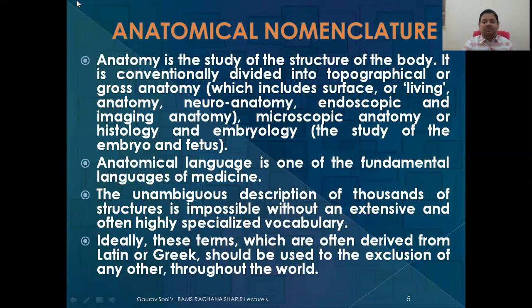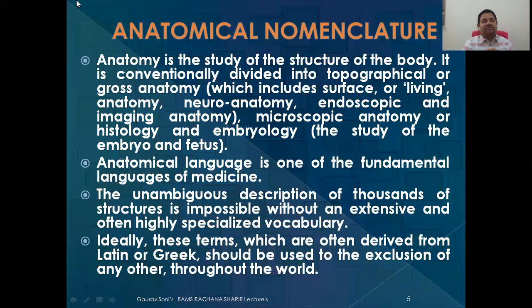The second part can be microscopic anatomy, that is histology, and the third is embryology, the study of embryo and fetus, that is intrauterine anatomy. Anatomical language is one of the most fundamental languages of medicine, which you should know. There's no other option. The description of thousands of structures is impossible without an extensive and often highly specialized vocabulary. The terms are very specific because we normally use the dead languages, Latin and Greek.